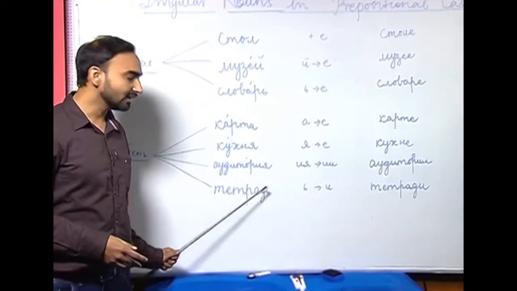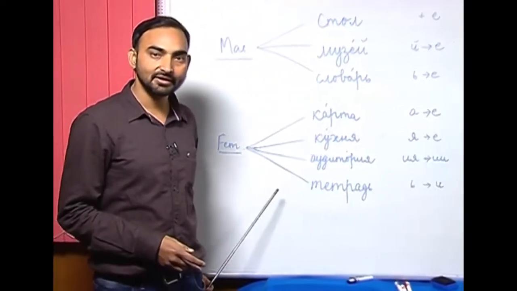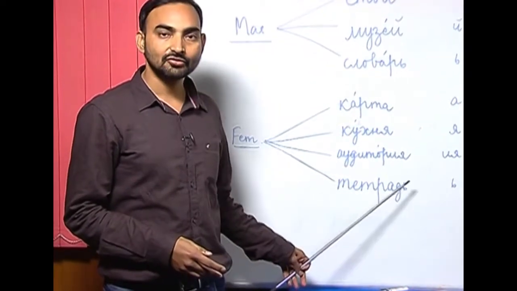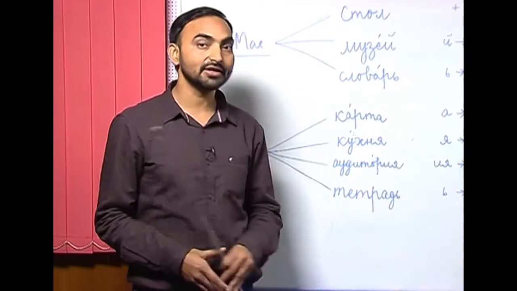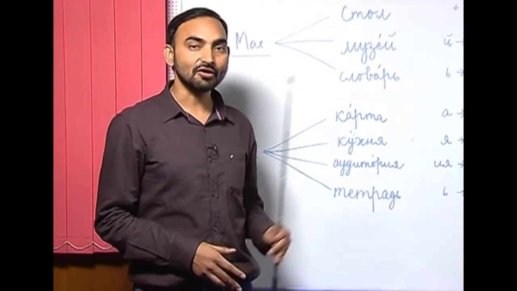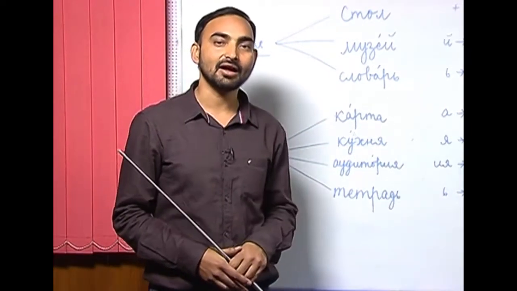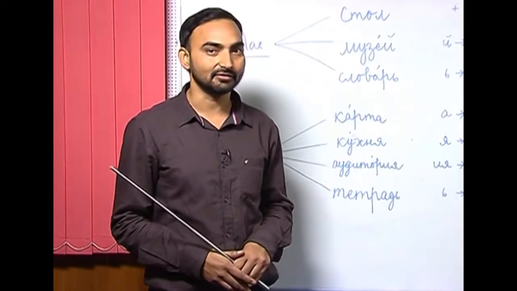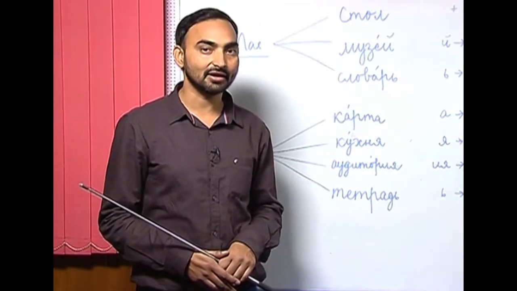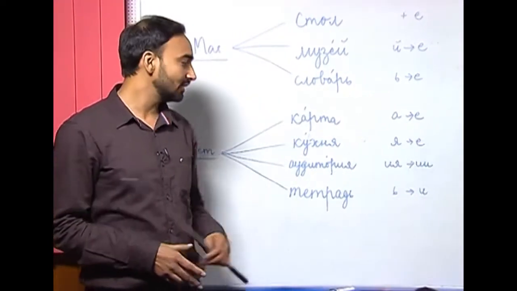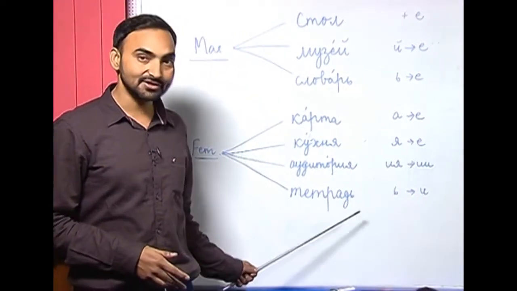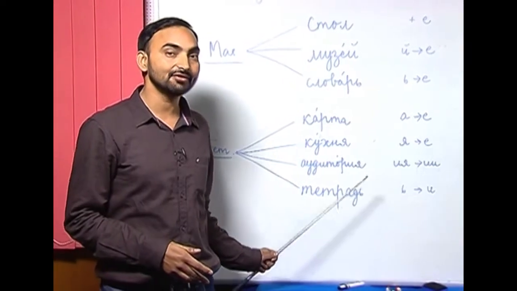The next and last ending within the feminine nouns are soft sign ending nouns like Chitraj. I had already told you that soft sign ending nouns can be either masculine or feminine, and you have to memorize all the nouns with soft sign ending, whether they are masculine or feminine. Chitraj is one such noun with soft sign ending which is feminine.